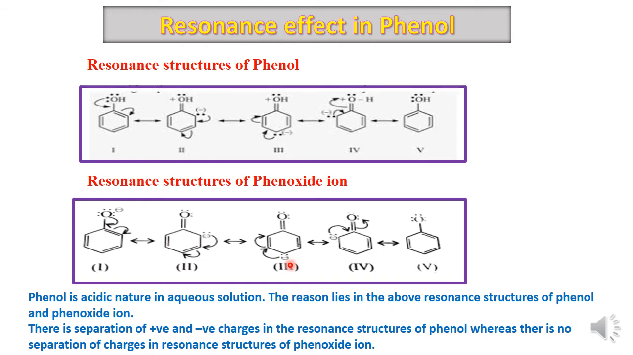So the phenol has a tendency to lose the proton and to form the phenoxide ion. And we know that the compound which releases the proton, or which ionizes to give the proton, when the proton is given out, such proton donors are called acidic compounds, and therefore the phenol is acidic in nature.